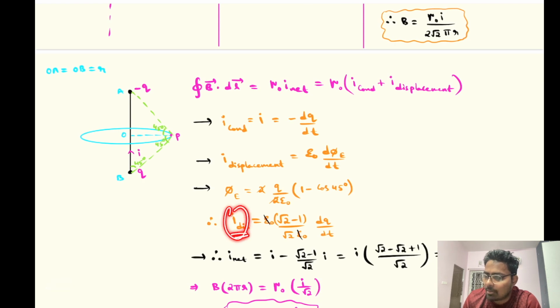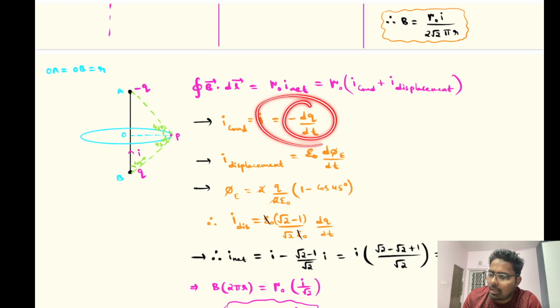Then displacement current is nothing but epsilon naught multiplied by d phi E by dt. When you differentiate this, the constant can be kept outside and dq by dt will be there. The 2 anyway got cancelled, epsilon naught and this entire thing is constant. I simplified it, and just dq by dt will be there because q is a variable. Now, dq by dt is nothing but minus I, so I substitute that over here.